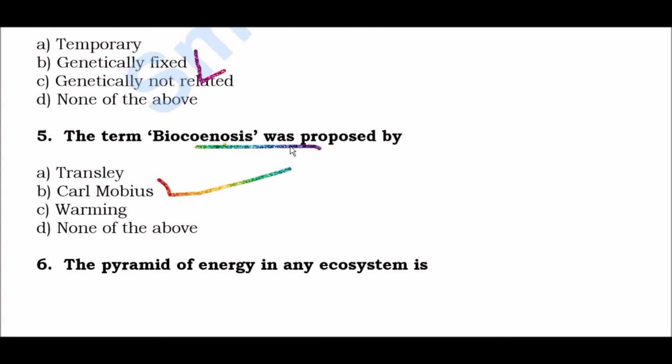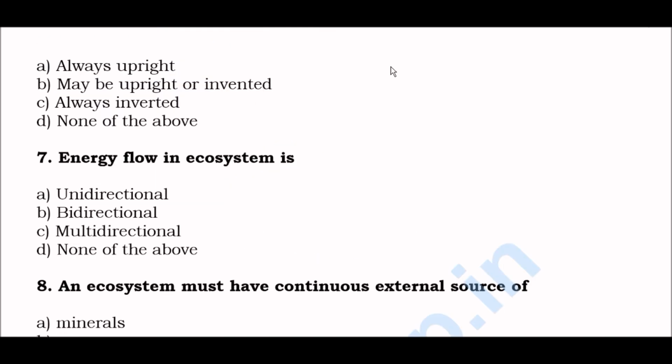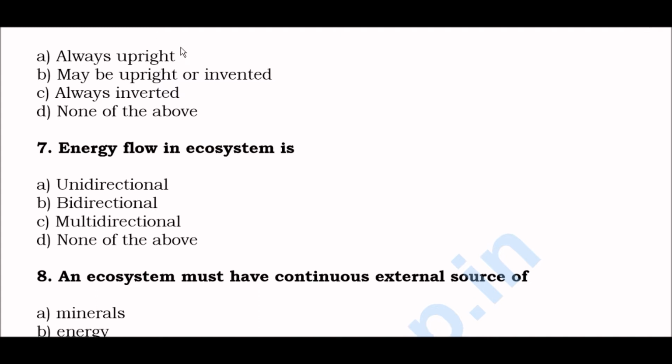Next question. The pyramid of energy in any ecosystem is option A, always upright, option B, may be upright or inverted, option C, always inverted, option D, none of the above. Right answer is option A, always upright. Pyramid of energy in an ecosystem is always upright.